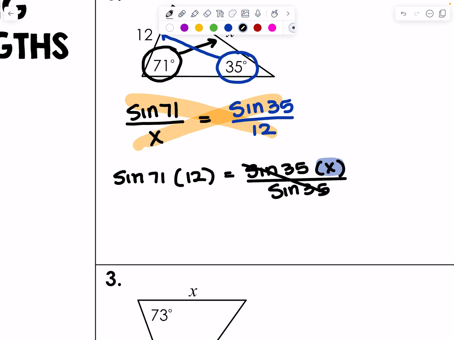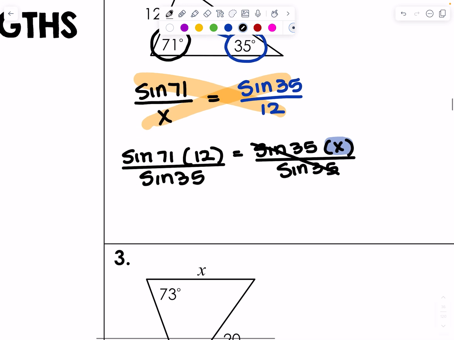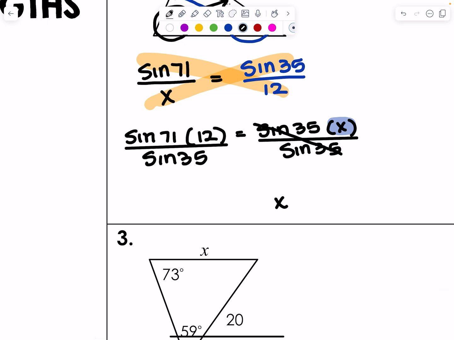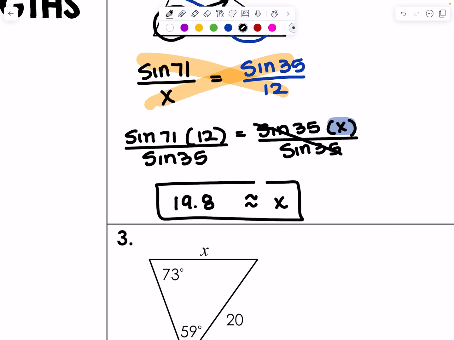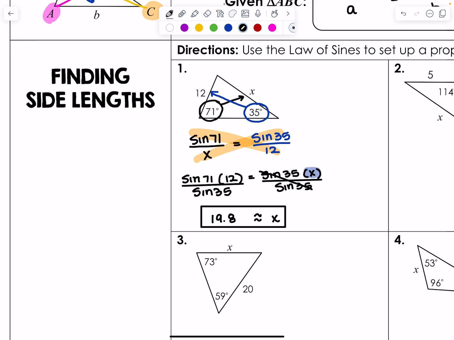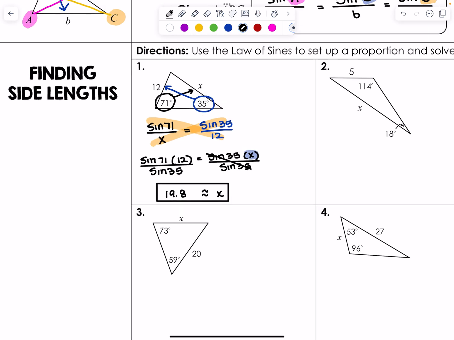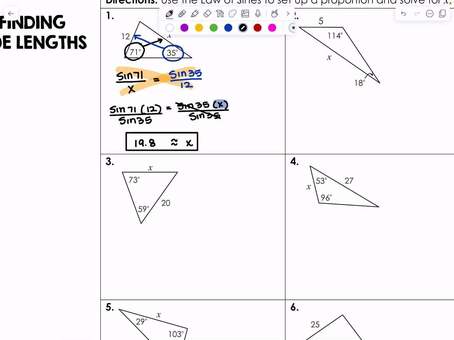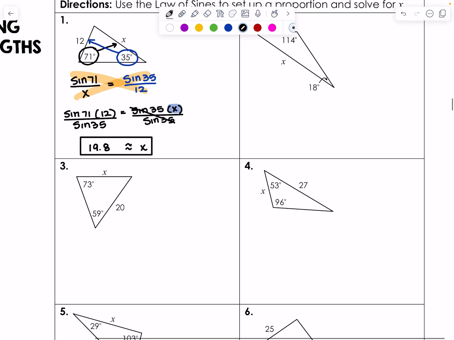And I want to remind you again, these are not just letters, these are actually numbers. So sine of 35 divided on this side. Now, when you put this in your calculator, please be very careful with your parentheses and such. We're basically going to get another approximate value. x is going to be approximately 19.8. Please, please, please make sure you're rounding to the nearest tenth place. And that's it. That's really it. I think that the most complicated part of this is understanding that you are going to see trig ratios in equations, but you should be treating them like numbers. Okay, so that was number 1.